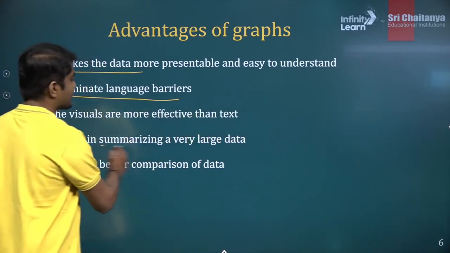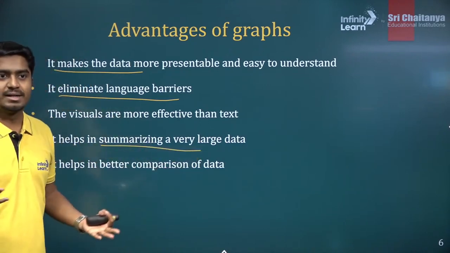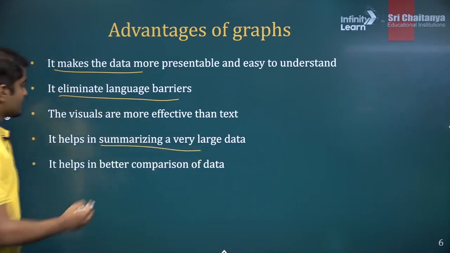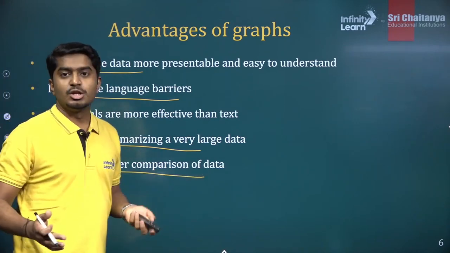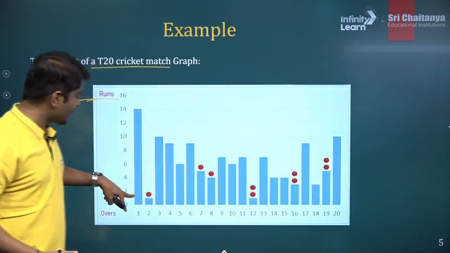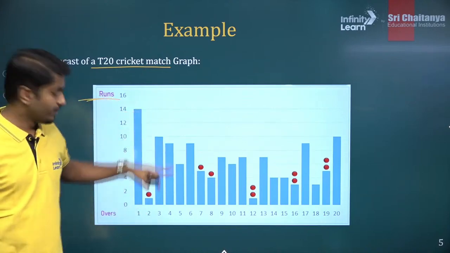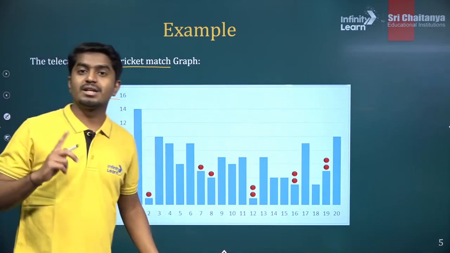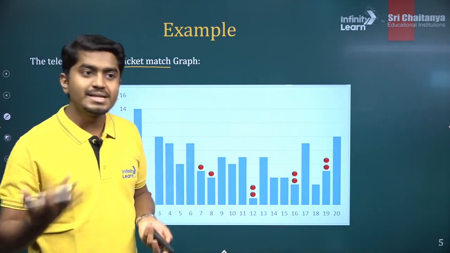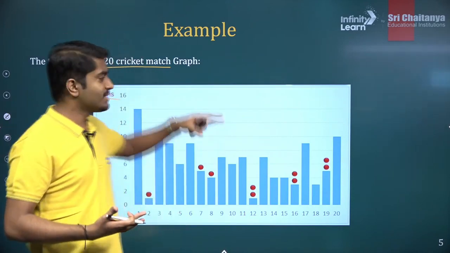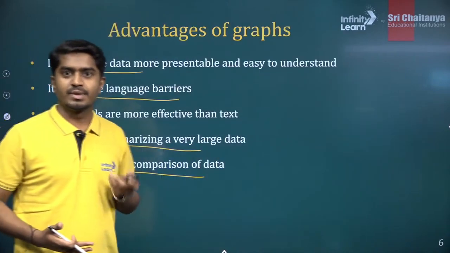Then visuals are obviously more effective than text. It helps to summarize a large amount of data, right? And it gives a better comparison. You can compare, let's say, over number 1 and over number 2. In the first over, 14 runs were scored. In the second over, just 1 run was scored. So you can compare. It is very useful to have this graphical representation, right?